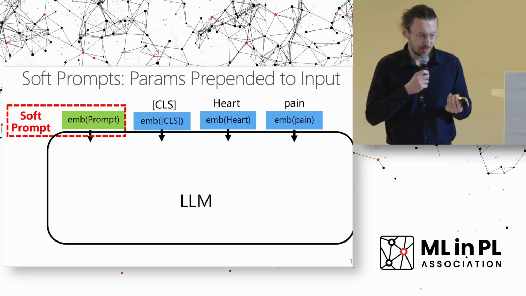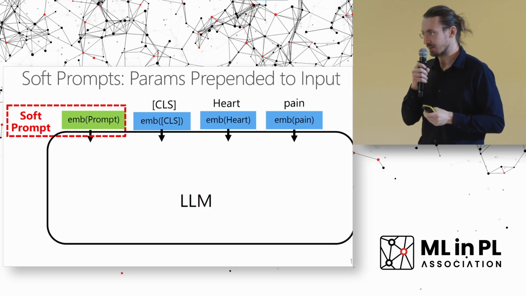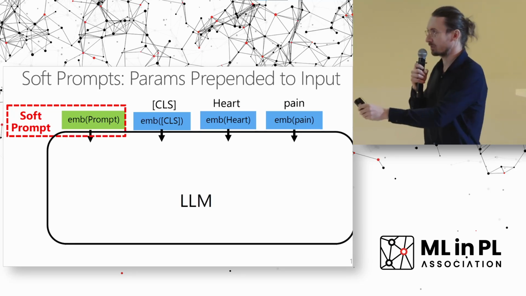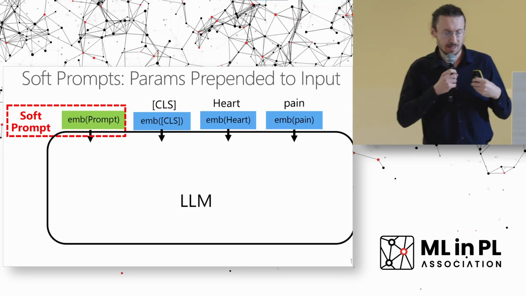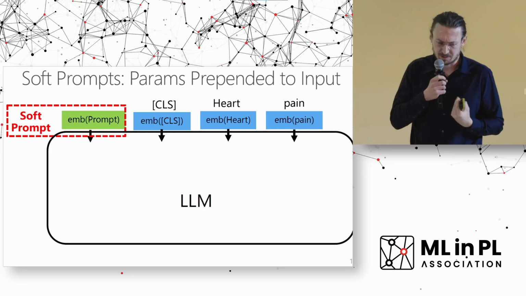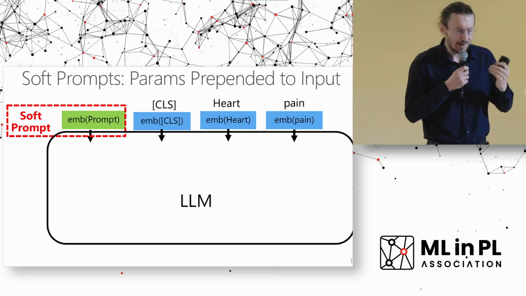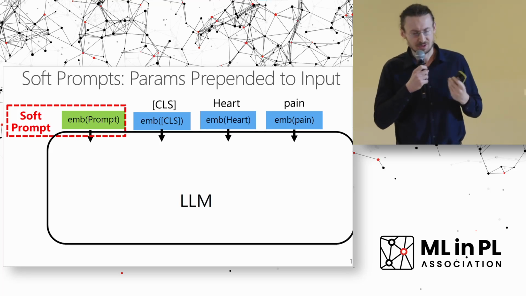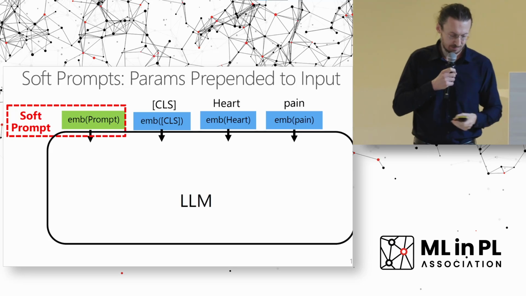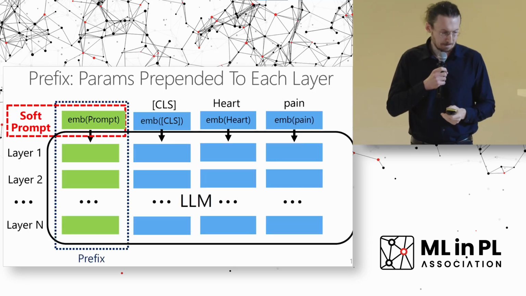So for soft prompts, what we are doing is that we are adding these additional parameters in the embedding space before our input. So in this case, the input is to assess the state of a patient. The input from the patient is some heart pain. So we embed this user's input into this embedding space and then prepend this prompt. So this is relatively easy, right?